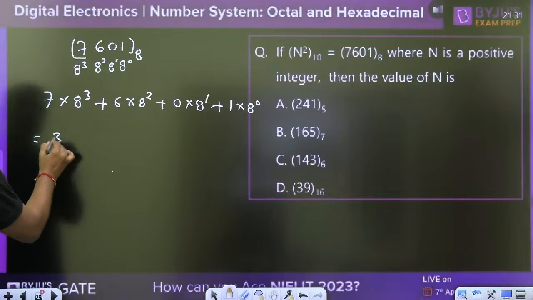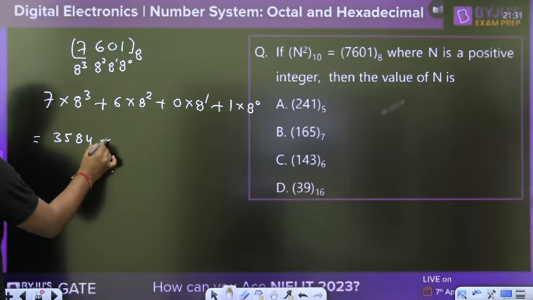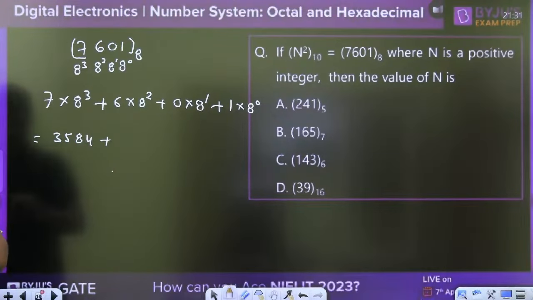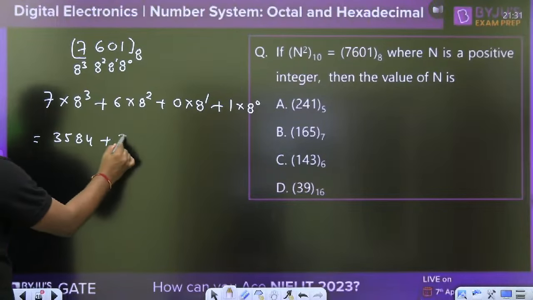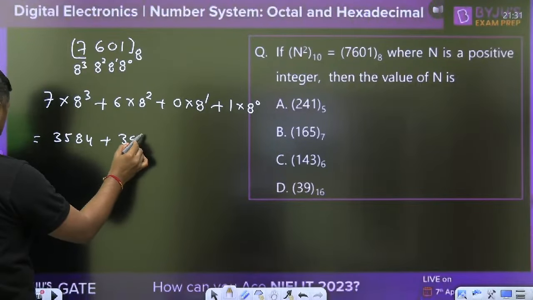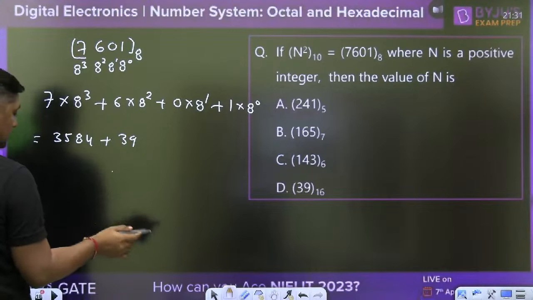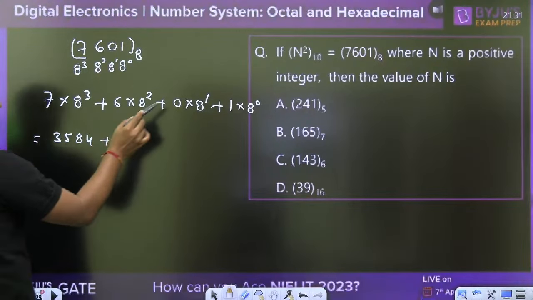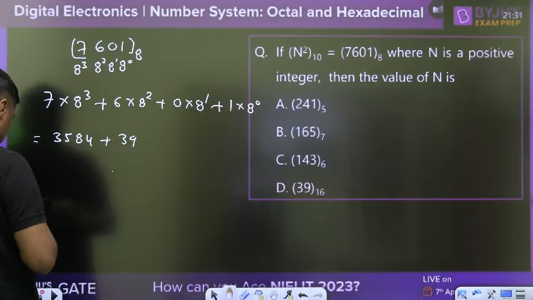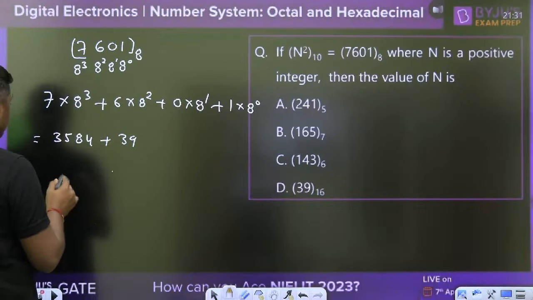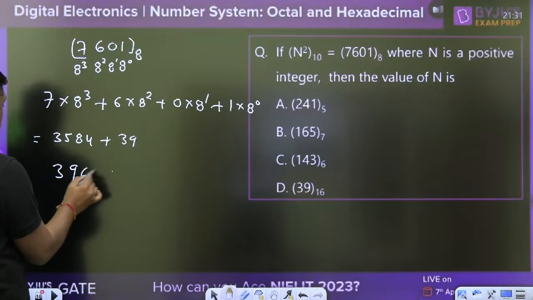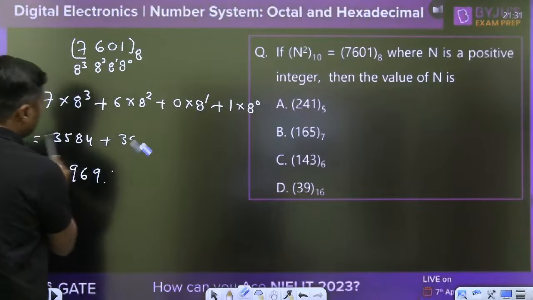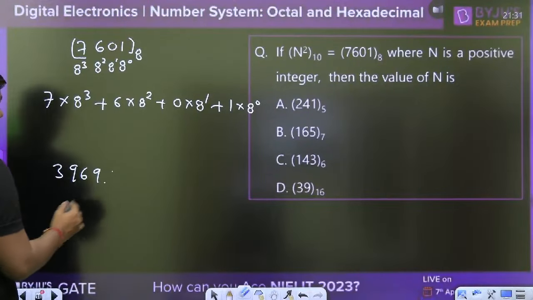3584 plus 3968. This is 3968 plus 1, which is 3969. Total value is 3969. This is equal to what?